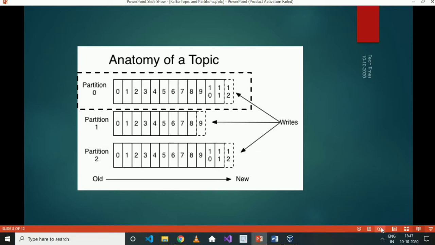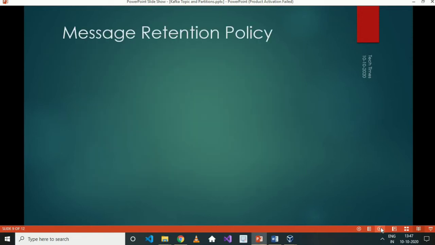I hope this has cleared up what exactly a partition and a topic are. We'll cover partitions in more detail later in these sessions, but as of now you should be clear on what a topic is. Now let's understand the message retention policy.